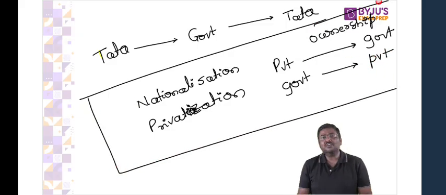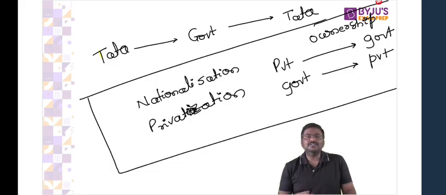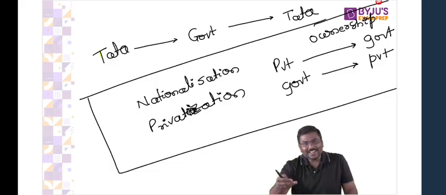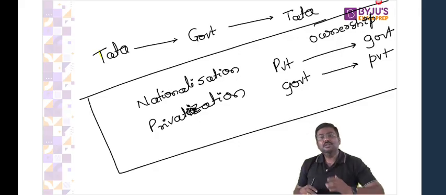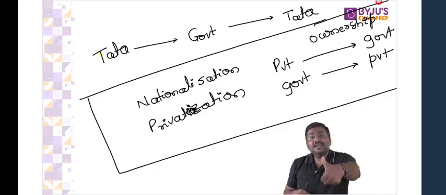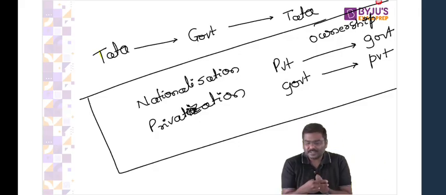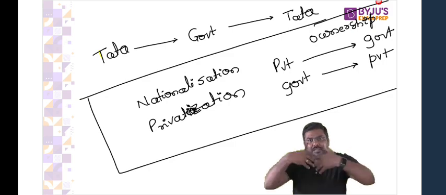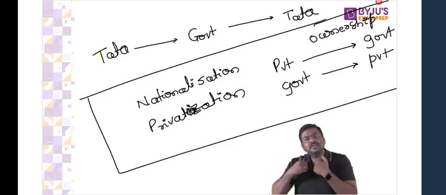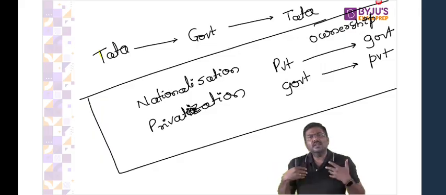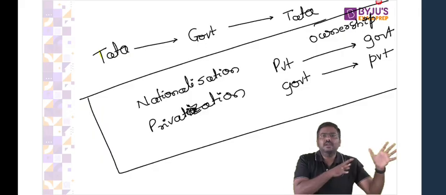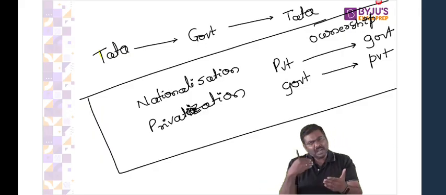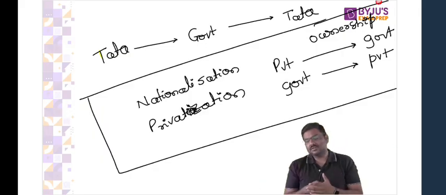Sir, any examples of privatization? Air India. Air India is the best example of privatization. Any example of nationalization? Air India. Earlier, the Government of India took over the ownership. But apart from Air India, any other example? Banking nationalization was done. What do you mean by banking nationalization? The banks which were owned by the private sector, the ownership was taken away by the government. Very simple. Coal mining was nationalized. So there are many examples in the economic evolution of India. Privatization also has been done. Nationalization also has been done.